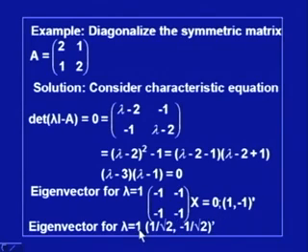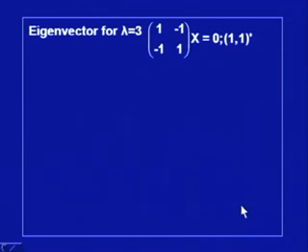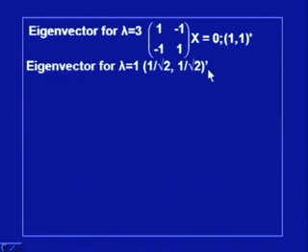For lambda is equal to 1, we have this vector, which is a unit vector. For lambda is equal to 3, this is the system, and corresponding to this we have 1 1 as its eigenvector, which can be divided by its magnitude.